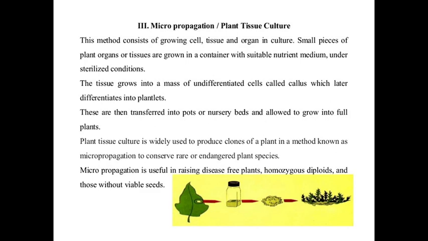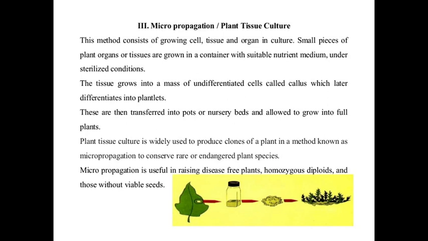Plant tissue culture is widely used to produce clones of plants in a method known as micropropagation. The main purpose of micropropagation is for plants which cannot be produced from seeds, or which do not have viable seeds.